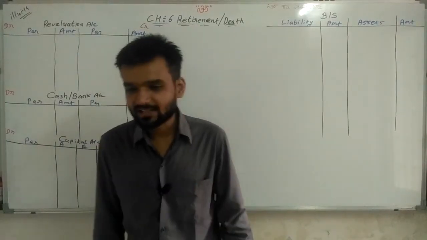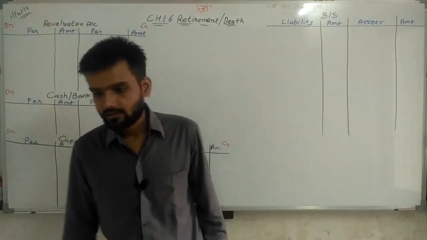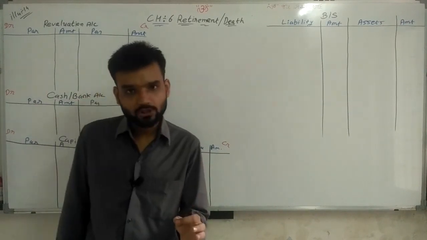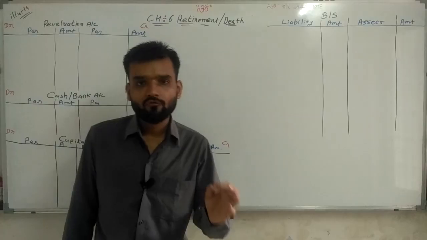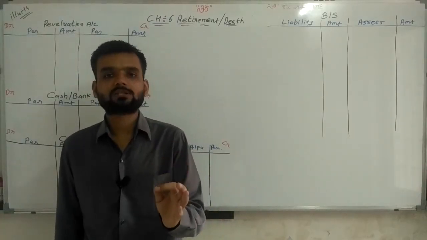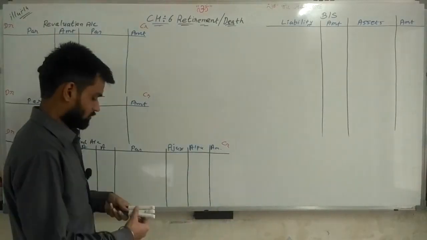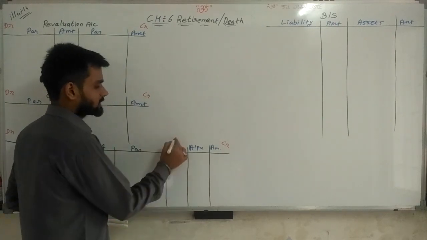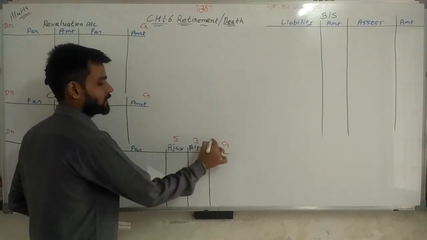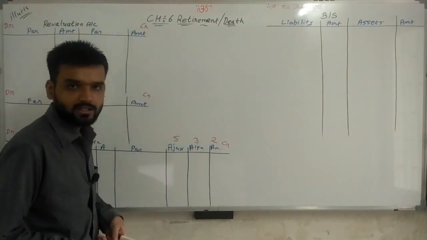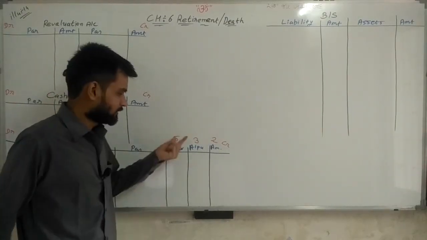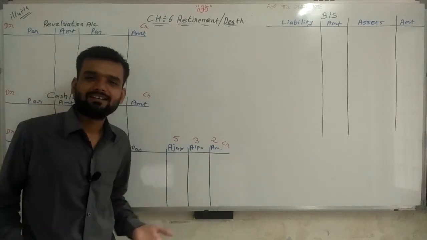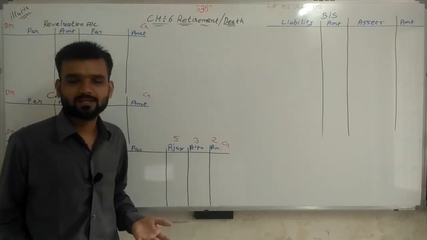Going ahead. Ajay, Alpa, and Amay are partners of the firm, sharing profit and loss in the ratio of 50, 30, 20% respectively. So 50%, 30%, 20% respectively. It means cancel 0. 5:3:2 is my P&L ratio. Simple.